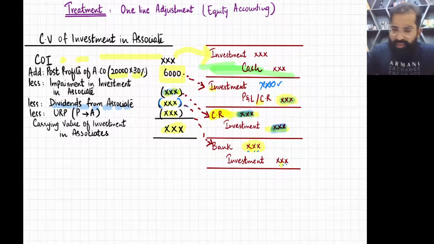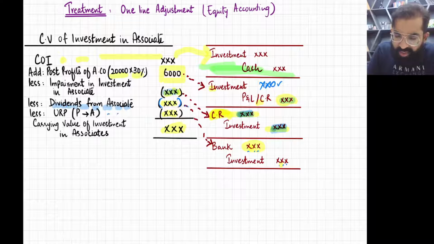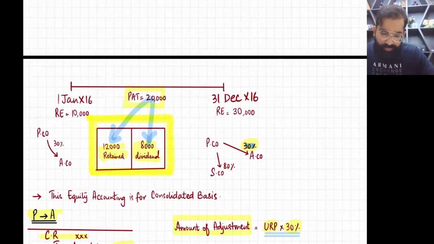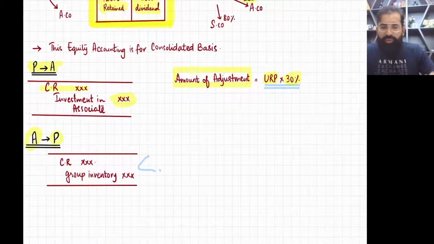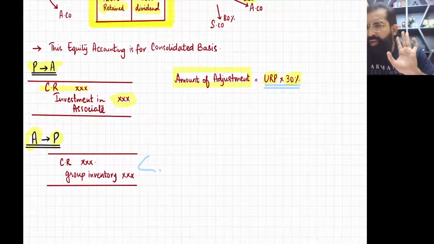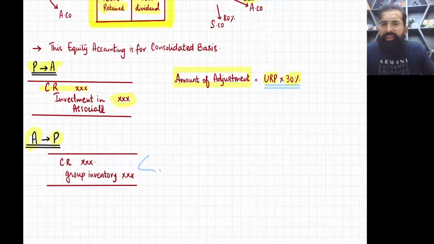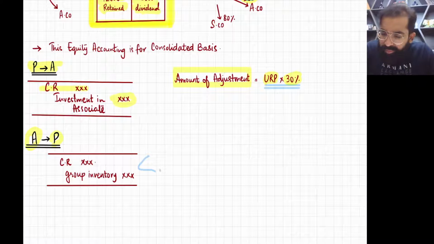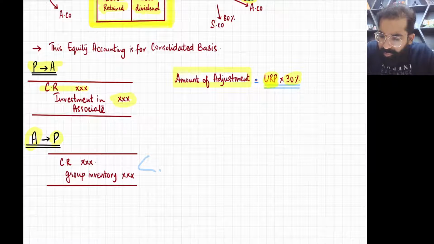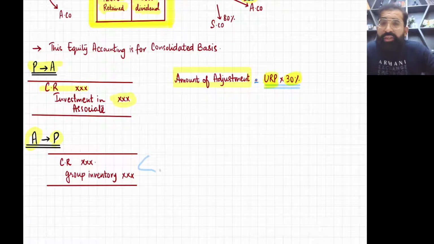Okay, now there is one last thing which is called URP to A. Let me explain you. URP, unrealized profit, is also there. So first of all, whether it is P to A sale, parent to associate, or A to P sale, associate to parent, whatever sale it is, we have to make an entry for the amount of adjustment, which is URP multiplied by the holding percentage.